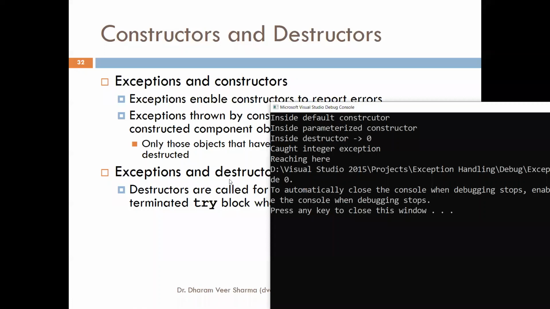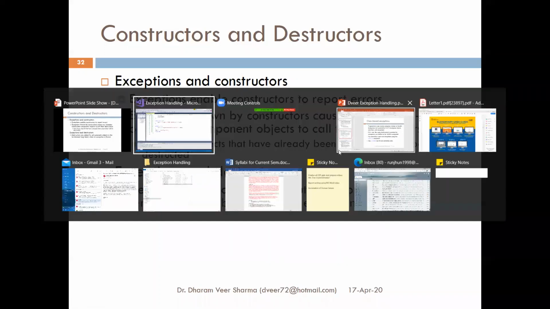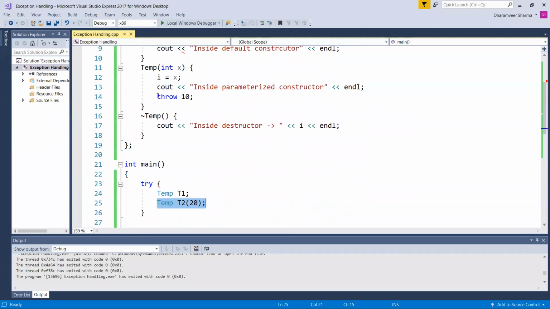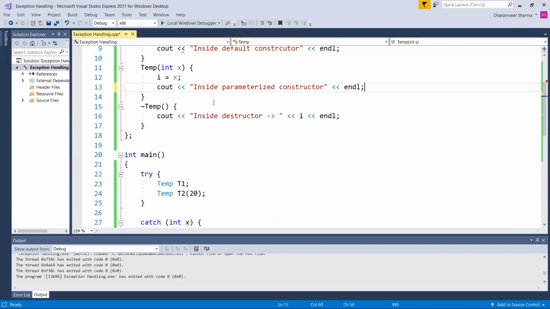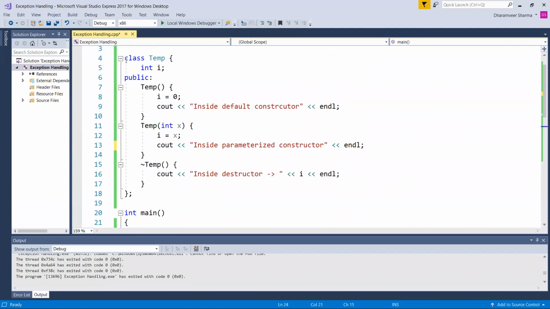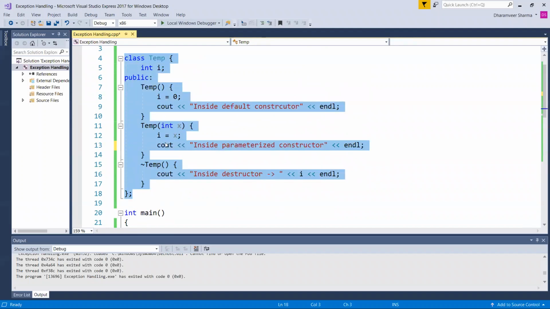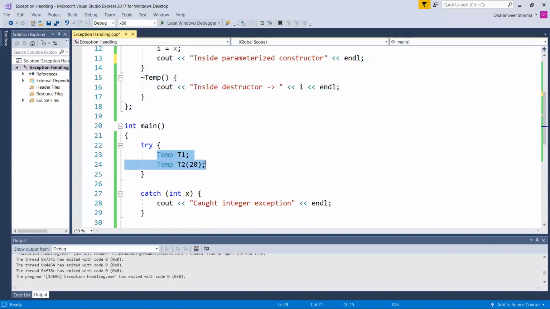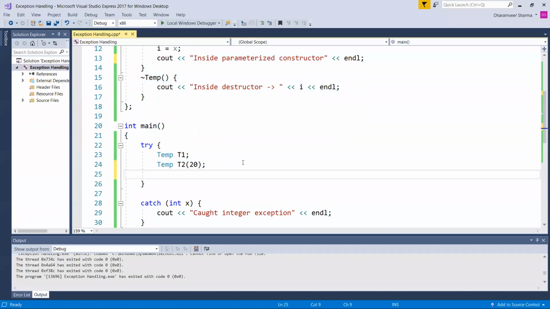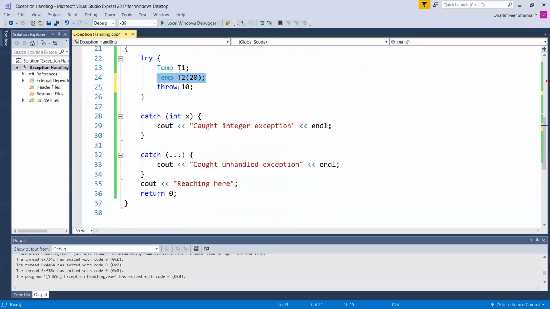Let us take up one more example of this now. Here, we are not throwing any exception in the constructor now, right? We have created two objects. We are not throwing any exception in any of the constructors, right? So after these two statements, there will be two objects, T1 and T2, and then I'm throwing an exception. Throw 10. What will happen? This object has been created, this object has been created, then we are raising an exception, it will be caught here, and these two objects which have been created should be destroyed.